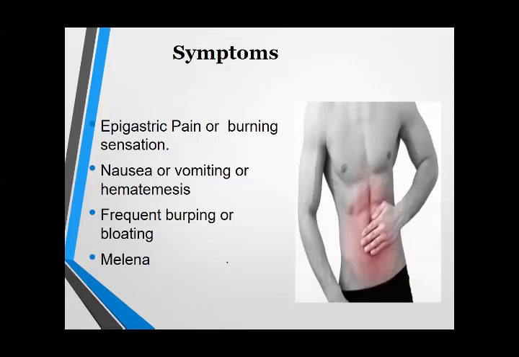These are the common symptoms of peptic ulcer. Patient may have epigastric pain, burning sensation, nausea, vomiting, hematemesis. Hematemesis means blood in vomiting. Blood in vomiting is called hematemesis.